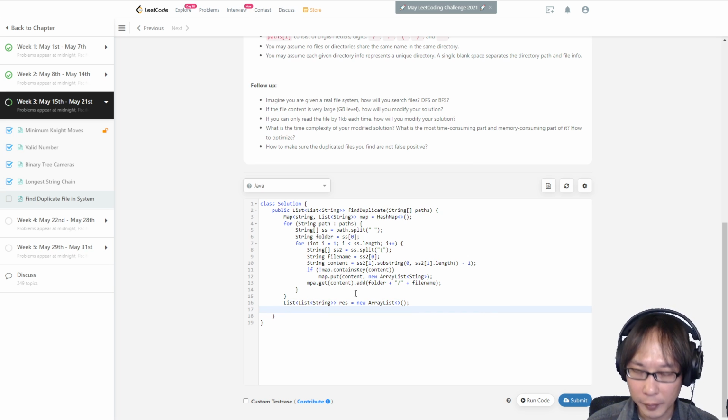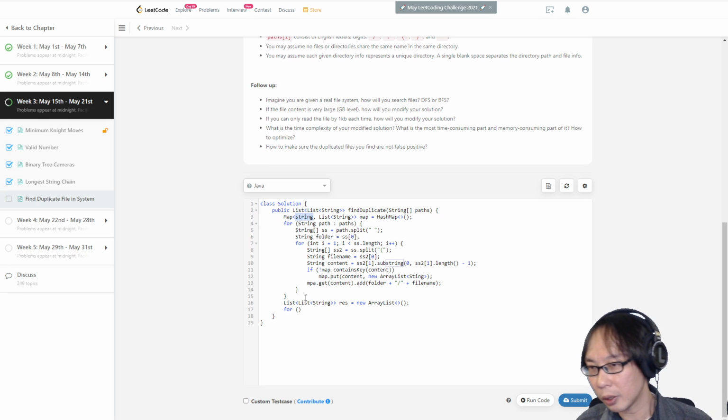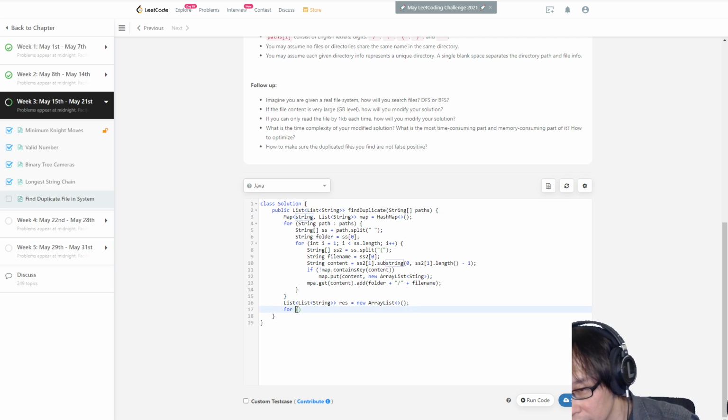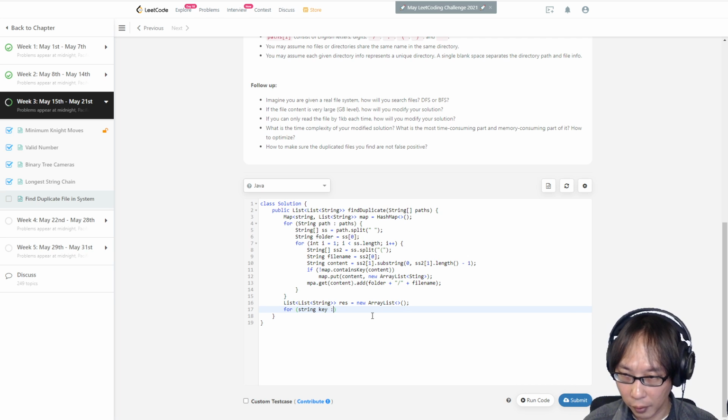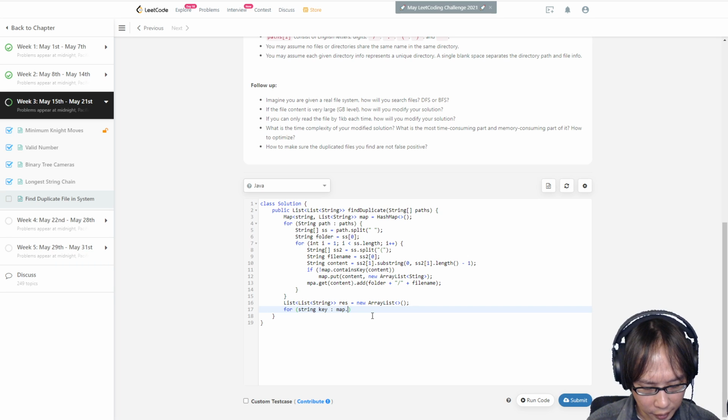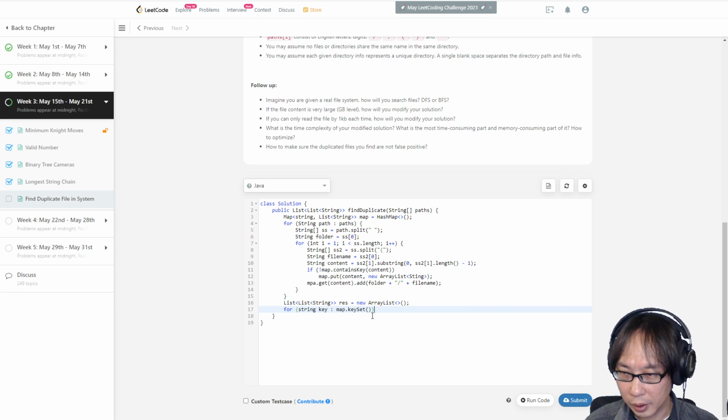Okay. So for what? Each key string? My cat is blocking my string again. So for each string key, run the map the key set. Is that the correct call? Key set.